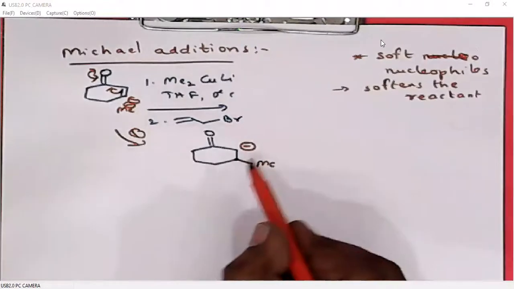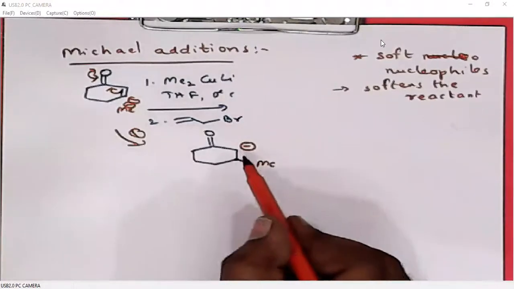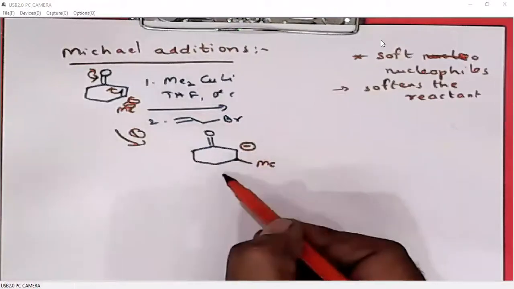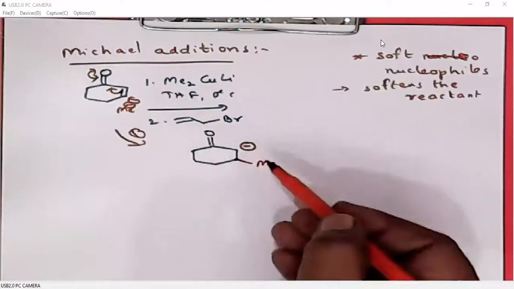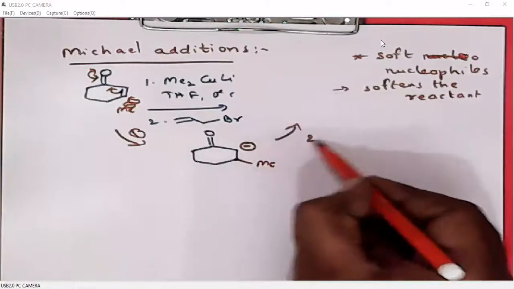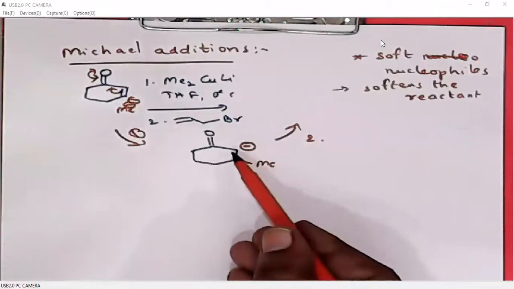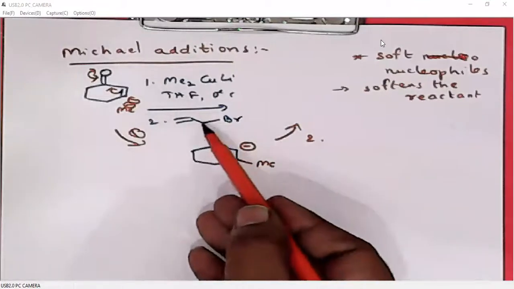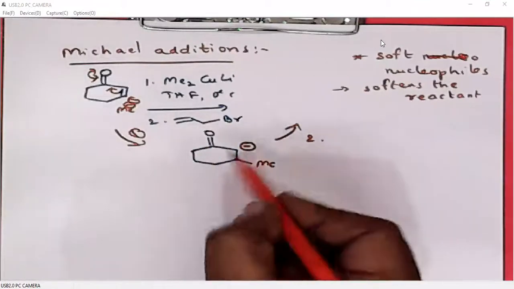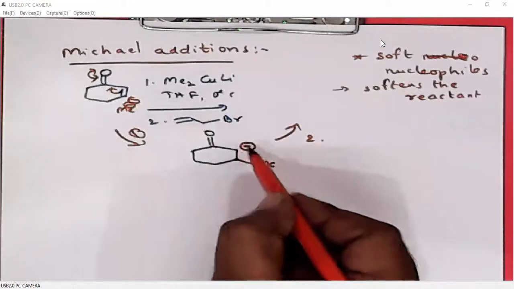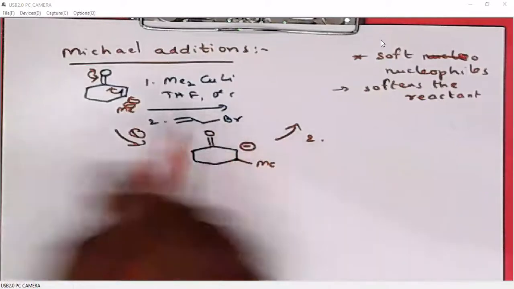Now, if we want to stop the reaction here itself, we just need to add an acid. So a proton will be added. Or if we want to further explore the reaction, yes, we can do it. We can add an additional electrophile. If we add H plus as an electrophile, the reaction stops here itself. But when we add an additional electrophile, for example, in this case allyl bromide, this anion acts as a nucleophile. So this nucleophile will undergo nucleophilic substitution on this allyl bromide.